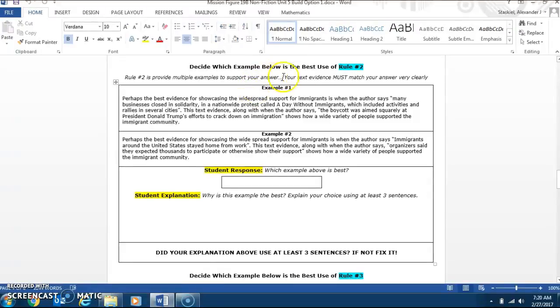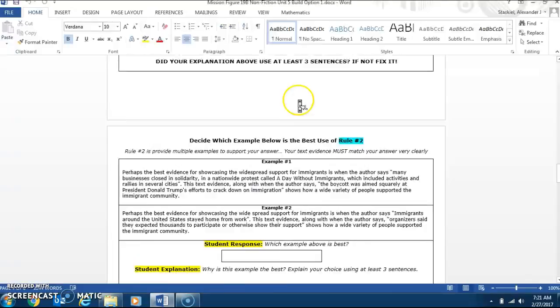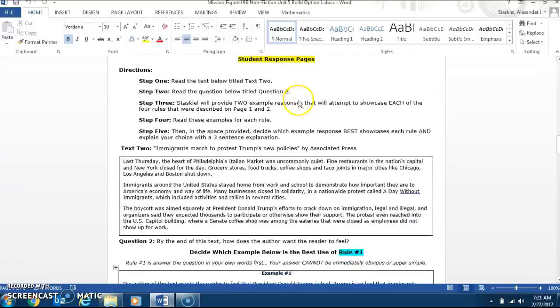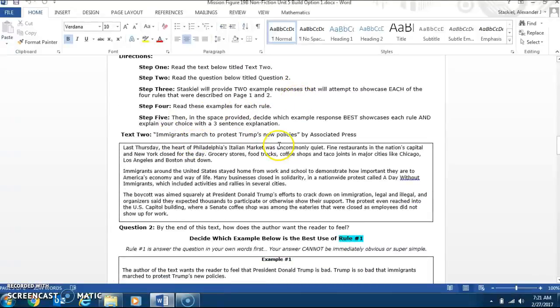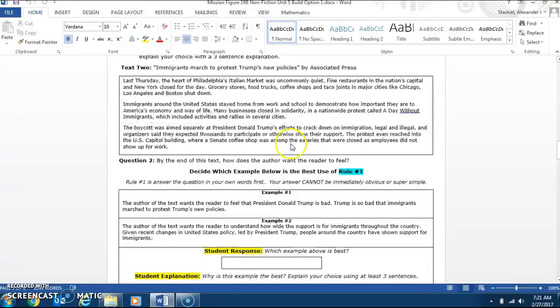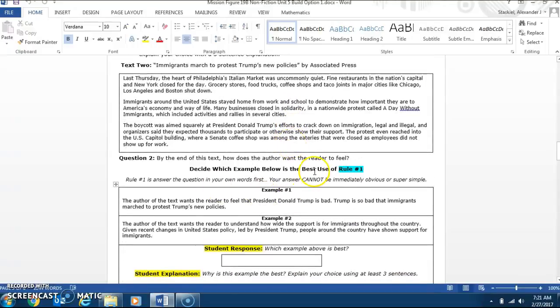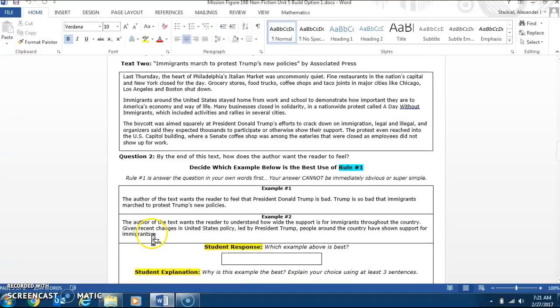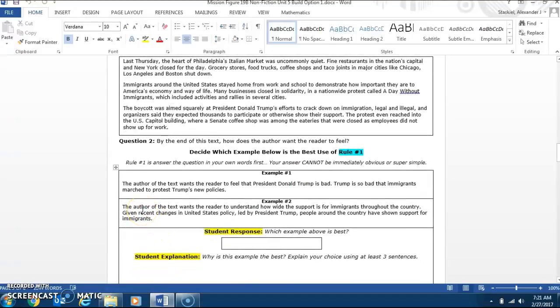So if we look at this question, rule number 2 is to provide multiple examples to support your answer. Your text evidence must match your answer very clearly. So remember, our text is this one right here about immigrants marching to protest Trump's new policies. The answer, that's the correct one, the best use of rule number 1 is example 2, and almost 90% of you guys are getting this correct, actually.